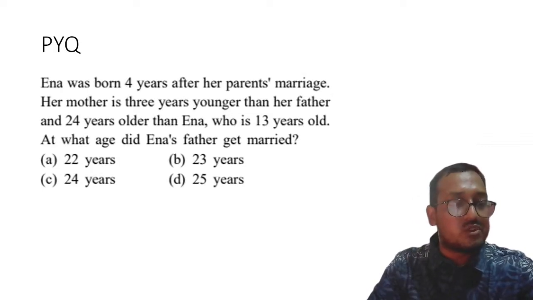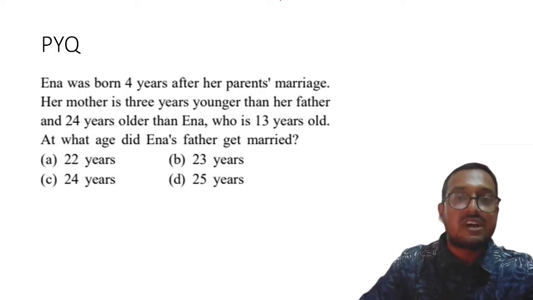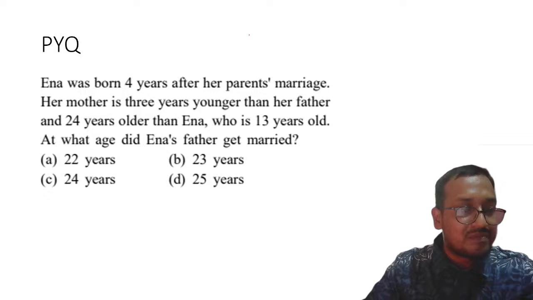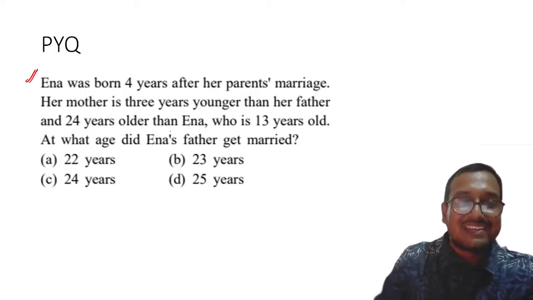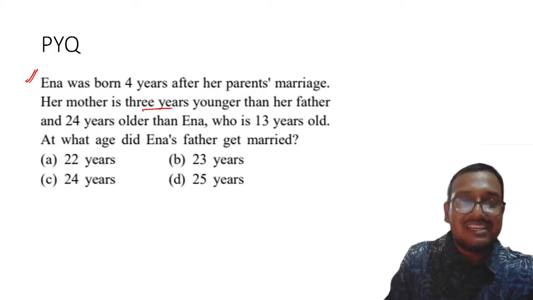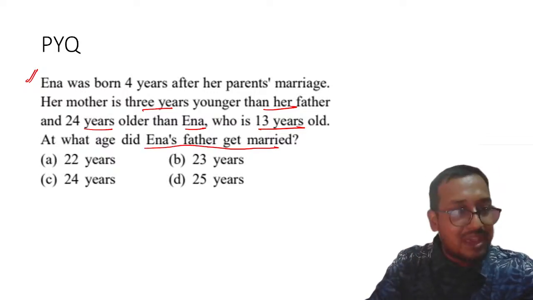The second question which we are going to solve is: Anna was born 4 years after her parents' marriage. Oh, Karthikeyan, you know the answer. That's cool. How come you know it? Okay. Her mother is 3 years younger than her father and 24 years older than Anna, who is 13 years old. At what age did Anna's father get married?